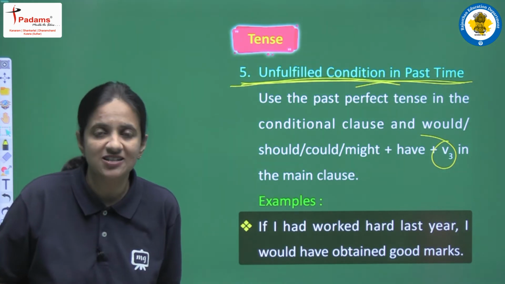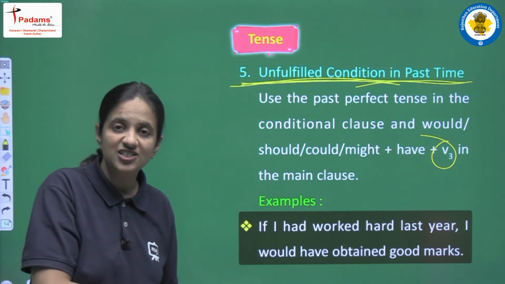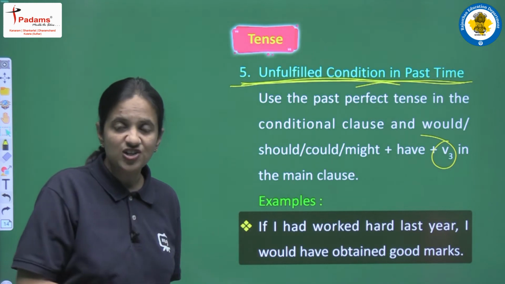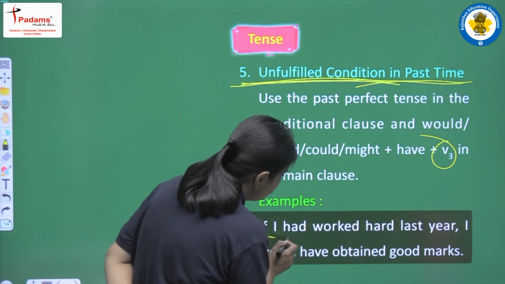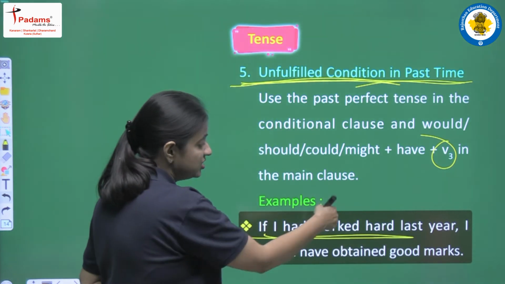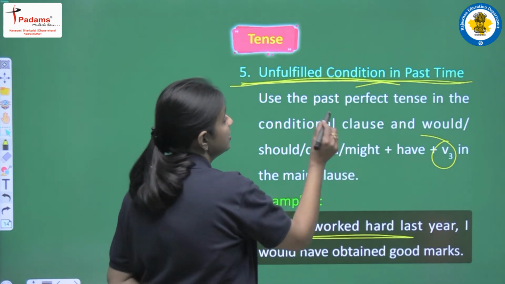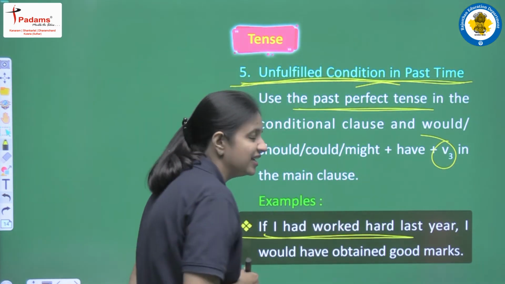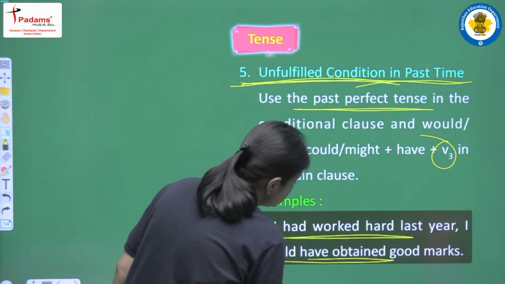So we know कि ये past time में पूरी नहीं हो पाई, ये condition fulfill नहीं हो पाई, and in such situations, in the structure that we have here, in the condition clause we have to use past perfect tense. So we have had plus third form, which is known as past perfect tense, and in the result clause we have to use would have plus third form.